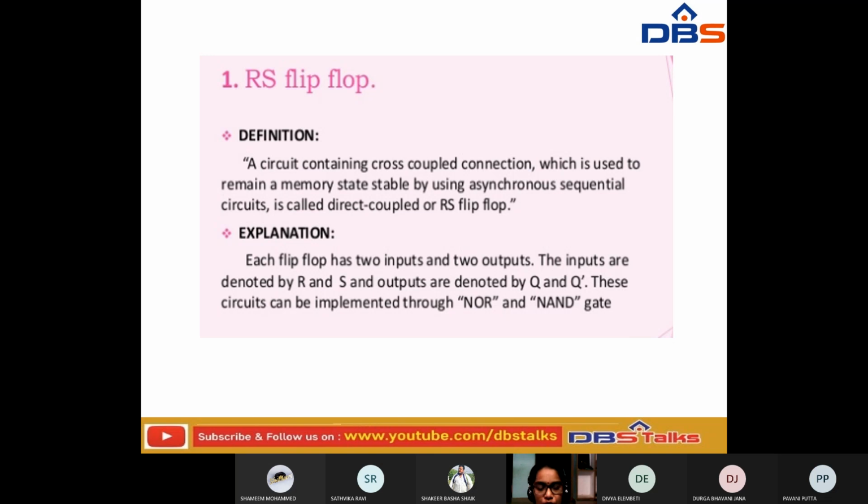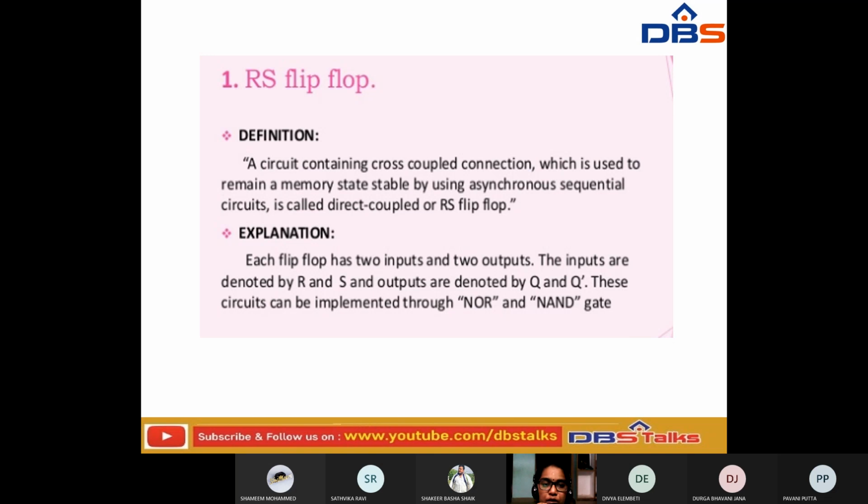If the memory state is stable in a device, this type of flip-flop reminds us that the memory state is stable.